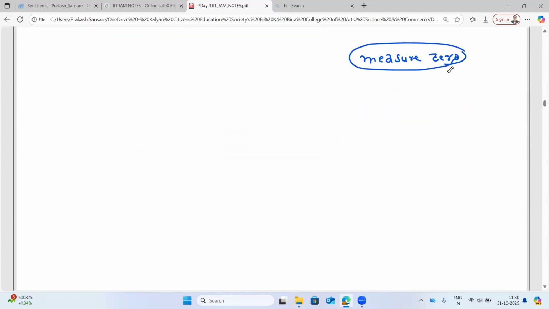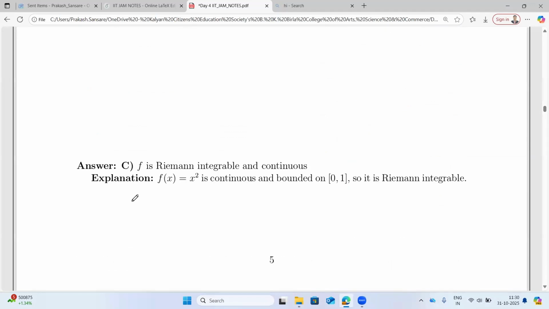If you are aware of the measure zero concept, you can definitely go with that interpretation and get your answer. So f is Riemann integrable and continuous, as f(x) equal to x squared is continuous and bounded on the closed interval [0, 1]. It's a standard theorem basically.